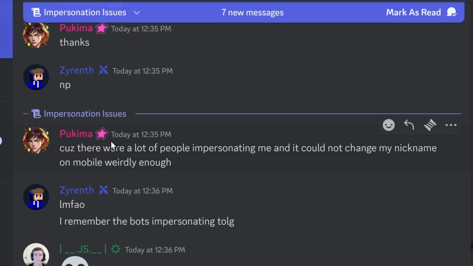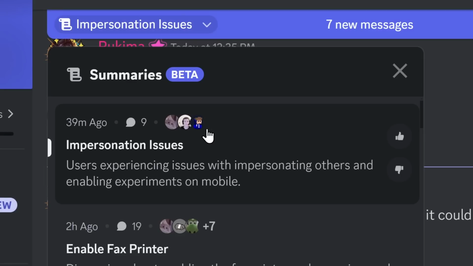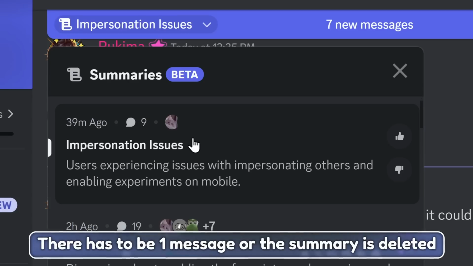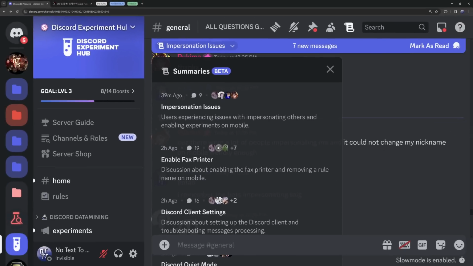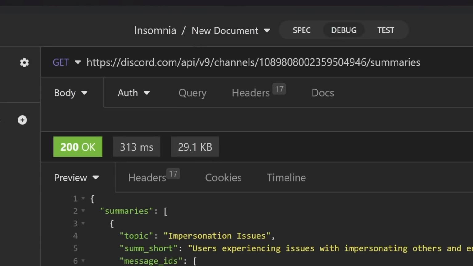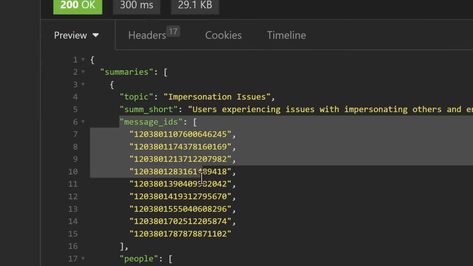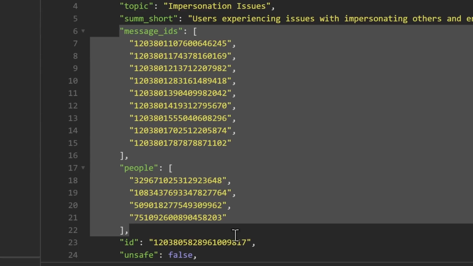So let's say that Pokemon deletes their message. If you go to the AI summaries tab, they should not show up as an author anymore. In fact, every single person could delete their message except one. There has to be one remaining message, but if everyone deleted their message, they will not show up as authors, which is fine, except if you go to Insomnia, or you just use anything and you send a GET request to Discord, if they delete all of their messages, you will still be able to see their message IDs and the people that have partaken in the summary.